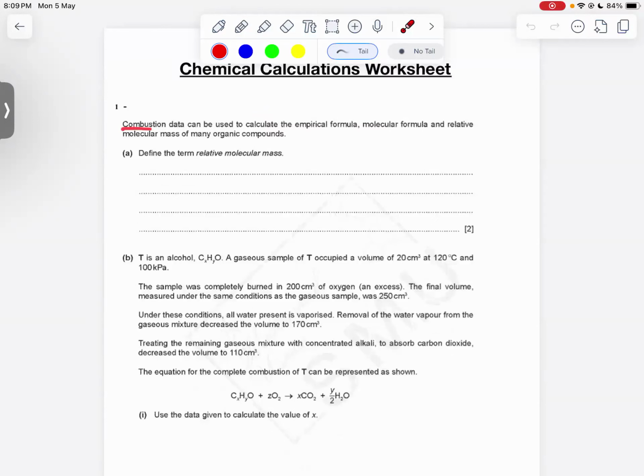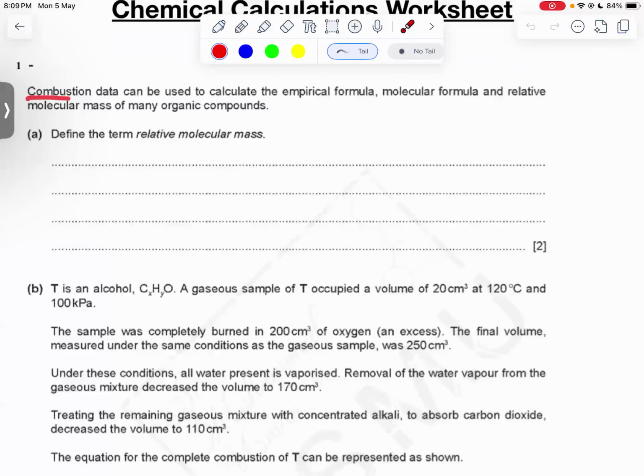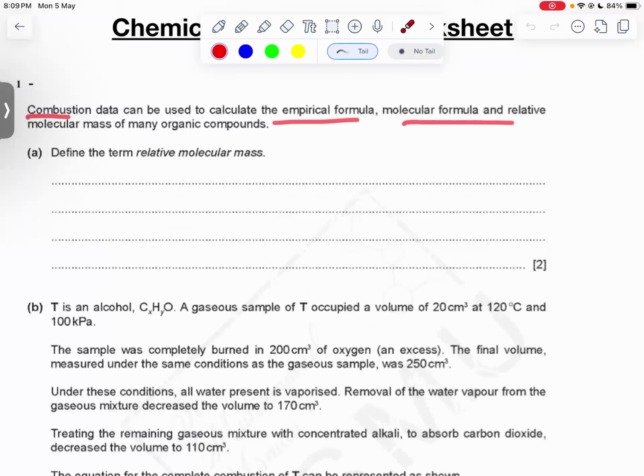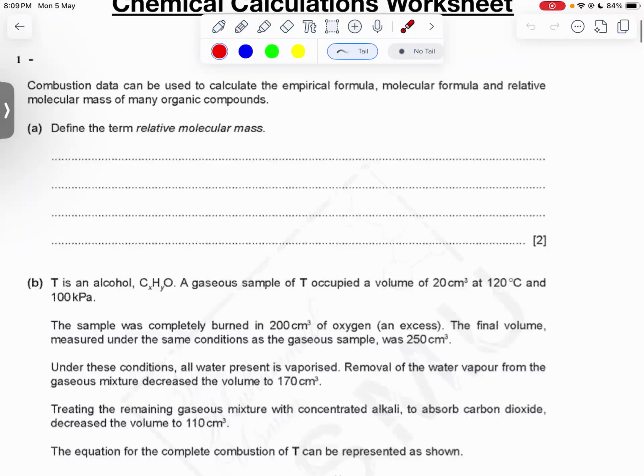Combustion data can be used to calculate the empirical formula, molecular formula, and relative molecular mass of many organic compounds, all right? Define the term relative molecular mass. All right, so what is relative molecular mass? So you want to first of all explain what is molecular mass, and then you want to explain what relative is.